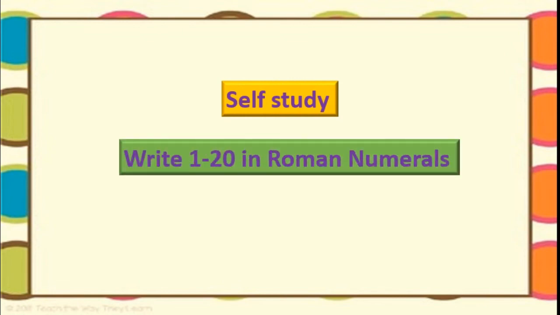Write 1 to 20 in Roman numerals. Same rules you have to follow, and you have to write 1 to 20 in Roman numerals. Please try. I am sure that you will write. You can write.